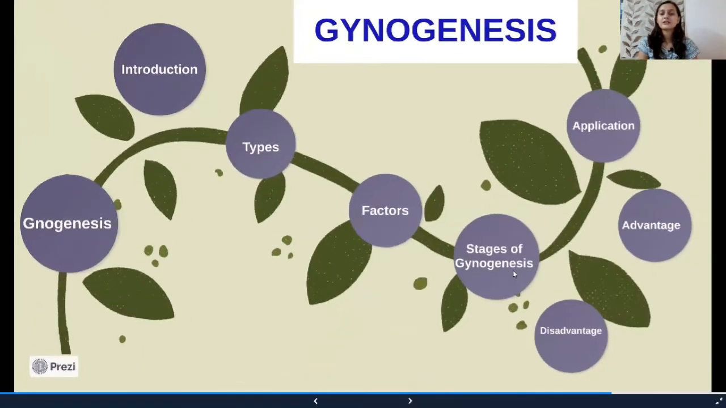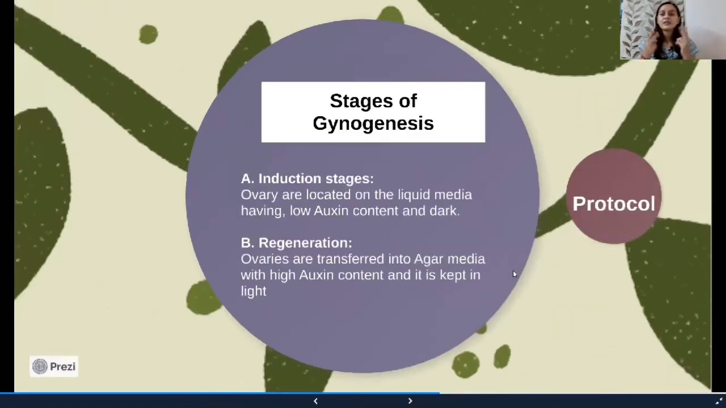Now we will look at the stages of gynogenesis. There are two stages. First is the induction stage. Here the ovaries are kept on a liquid media, and a low auxin concentration and dark period are given. This is called the induction stage. The second stage is the regeneration stage. In this stage, ovaries are transferred into agar media, and a high concentration of oxygen and light is given to the plantlets. So these are the two stages.